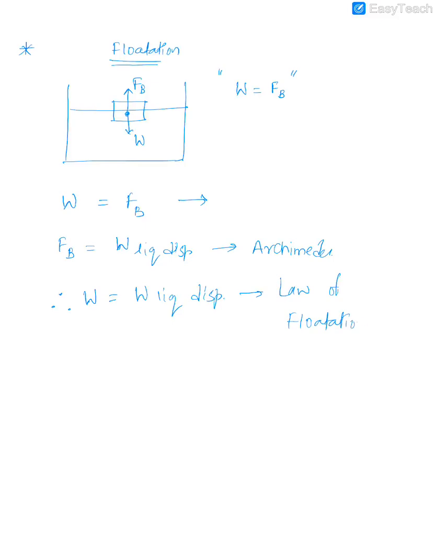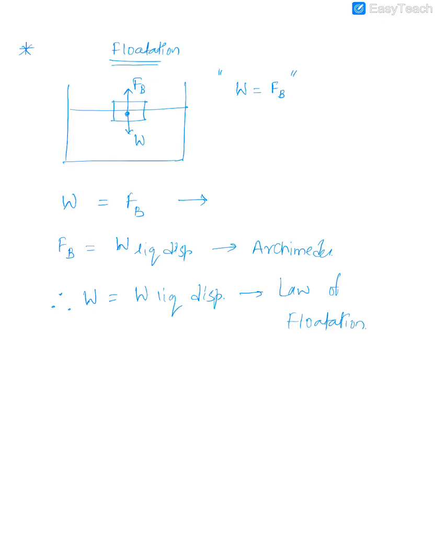Got it? So whenever a body is floating, its own weight is equal to the weight of the liquid displaced. In fact, if a body wants to float, it must displace that much weight of liquid which is equal to its own weight. If it cannot displace, then obviously it will not be able to float. This is called the law of flotation.